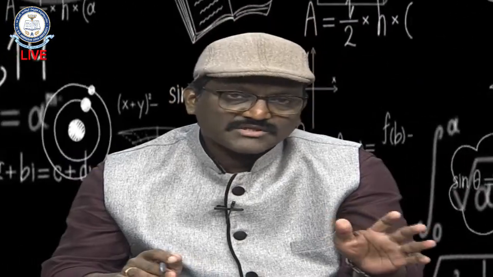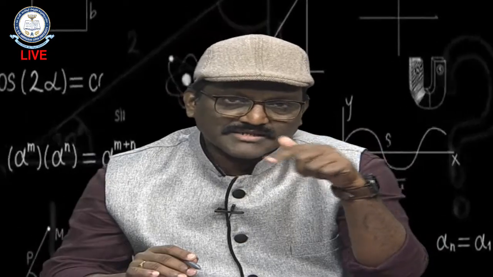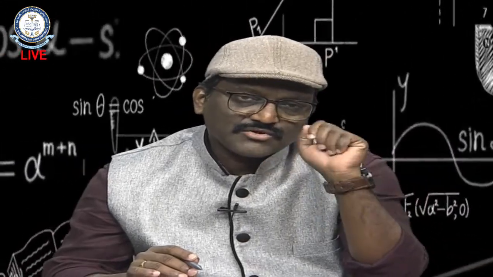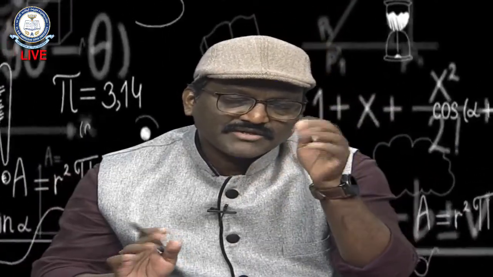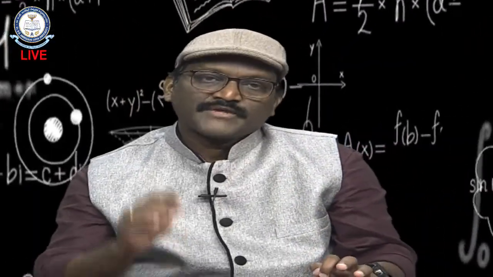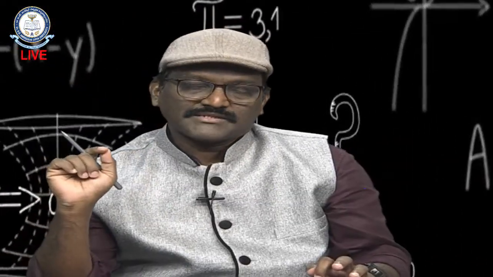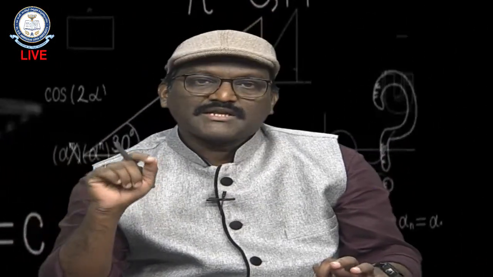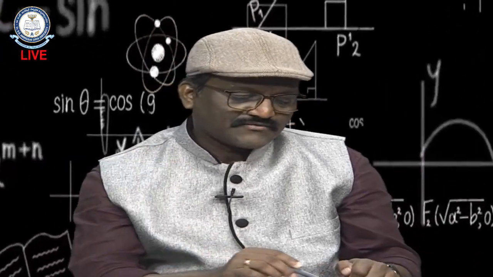If the b_n value is 0, then what is this? (z minus a) to the power minus n, that means the 1 by (z minus a) to the power n terms will not be there, right? 1 by (z minus a) to the power n means z equal to a is the singularity. When the b_n value is 0, this entire term will collapse. That means we are removing the singularity completely. If the Laurent series expansion does not contain any negative powers, exactly when b_n equals 0, the singularity z equal to a is named a removable singularity. Exactly this definition is mentioned here.